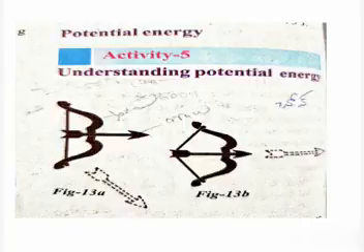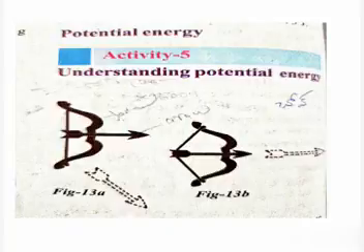Due to that force, the shape of the bow is changed. So due to the change in the shape, the bow acquires more energy. That's why it throws the arrow into the air with great speed. Thus the work done by you on the bow changed its shape, and it acquires a large amount of energy. This energy is stored as potential energy in the bow, which is responsible for throwing the arrow into the air with great speed.